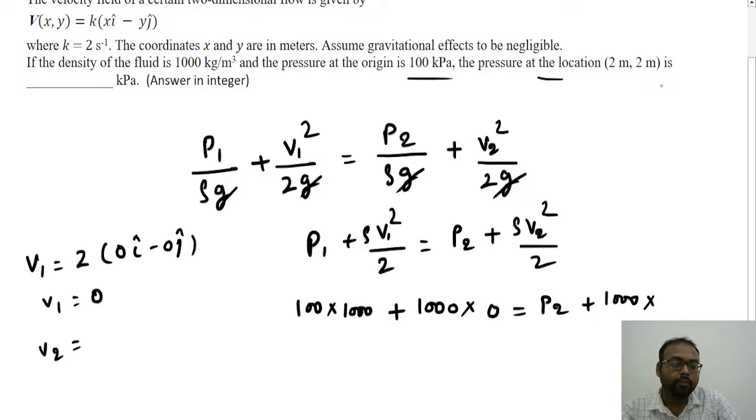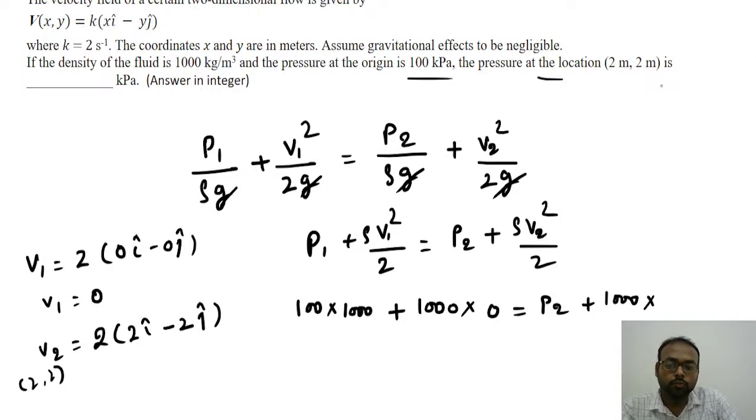So V2 will be given by 2 into, here V2 value we have to find out at location 2. So this will be 2i minus 2j. So this V2 will become 4i minus 4j.